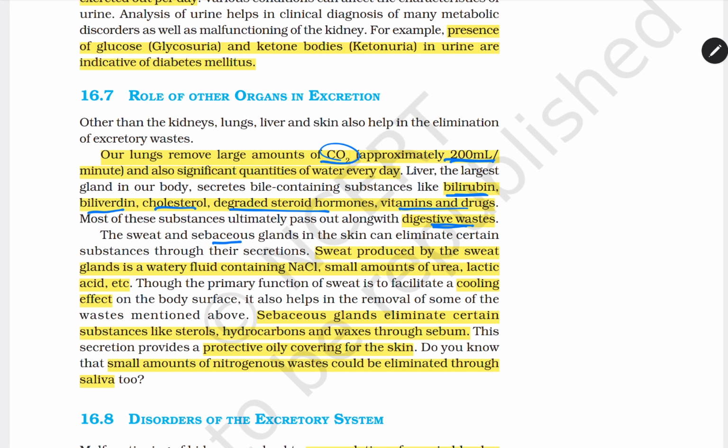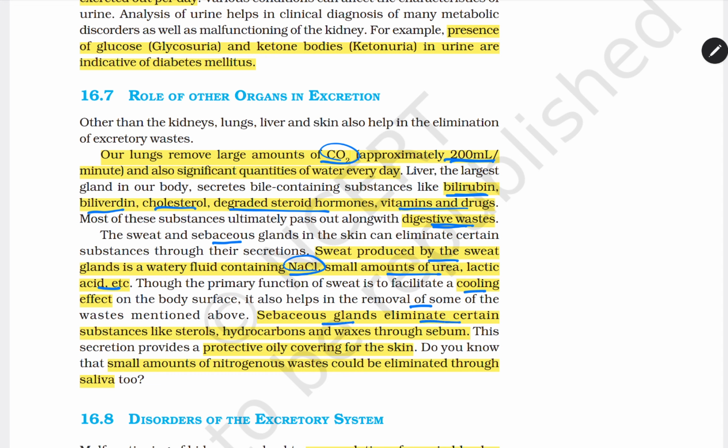The sweat and the sebaceous glands of the skin can eliminate certain substances through their secretion. Sweat produced by the sweat glands is a watery fluid containing NaCl and small amounts of urea, lactic acid, etc. So the primary function of sweat is to facilitate a cooling effect on the body. It also helps in the removal of some of the waste mentioned above.